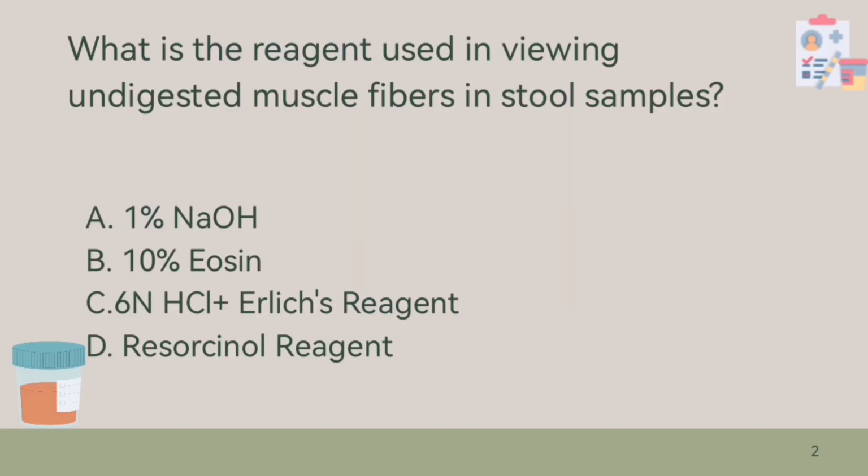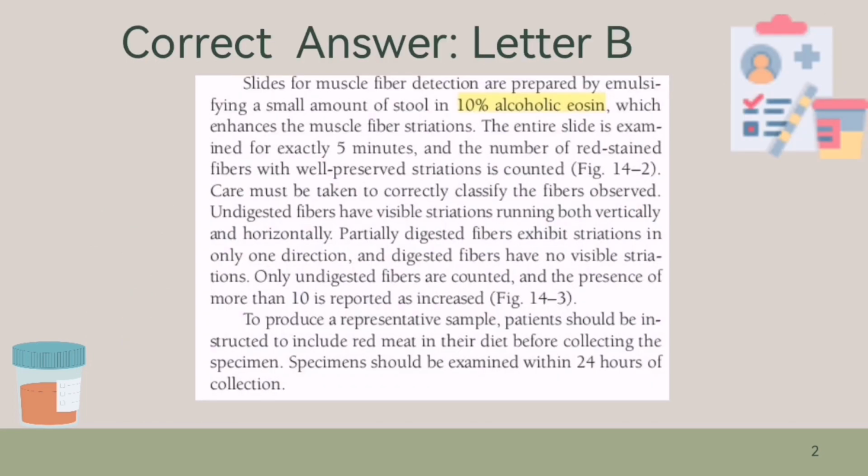Next, what is the reagent used in viewing undigested muscle fibers in stool samples? A. 1% NaOH, B. 10% eosine, C. 6N HCl plus Ehrlich's reagent, or letter D. resorcinol reagent. Anong reagent ang ginagamit para ma-view ang undigested muscle fibers? The answer is letter B.